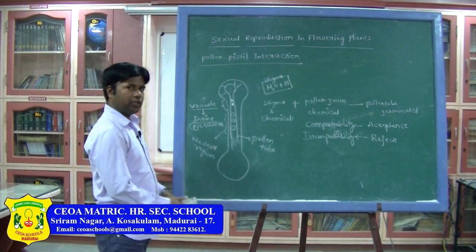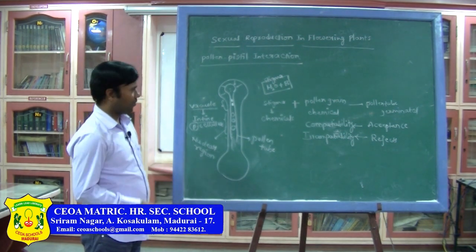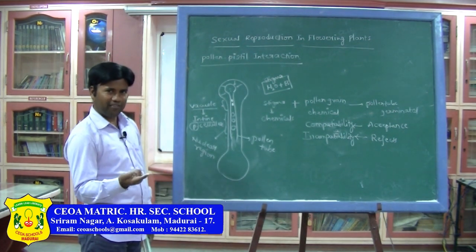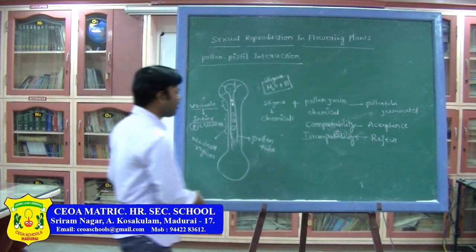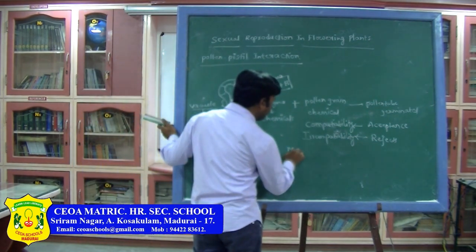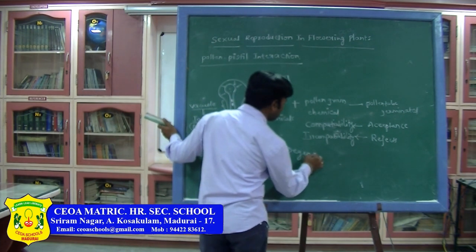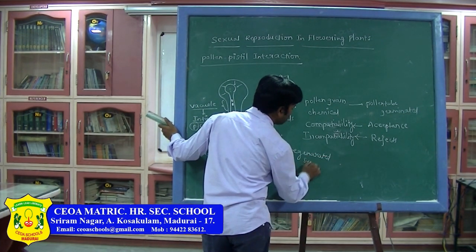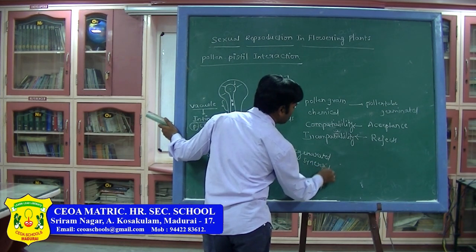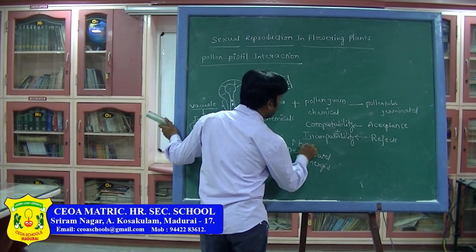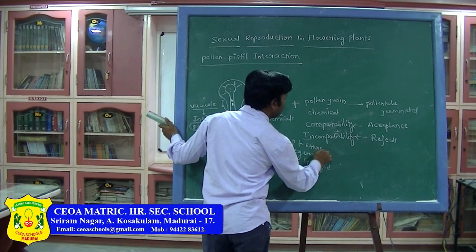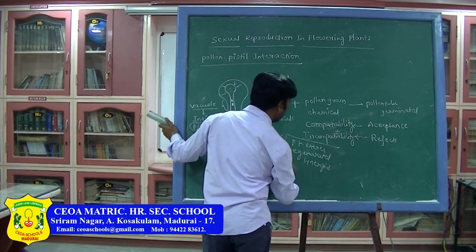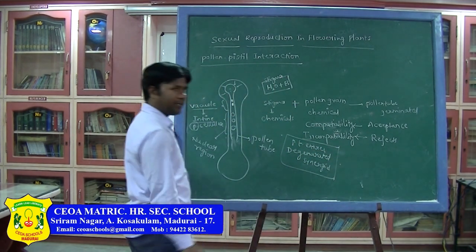Usually the pollen tube enters into the embryo sac through the degenerated synergid.